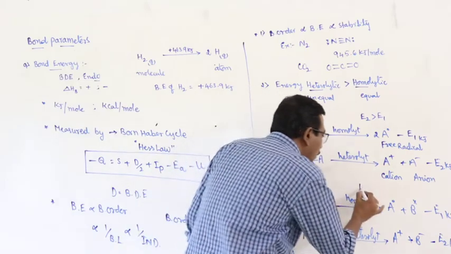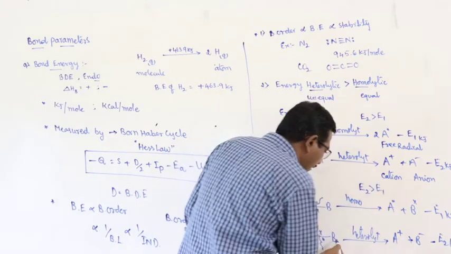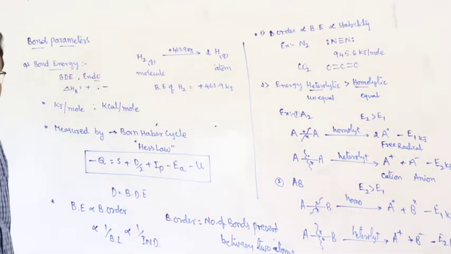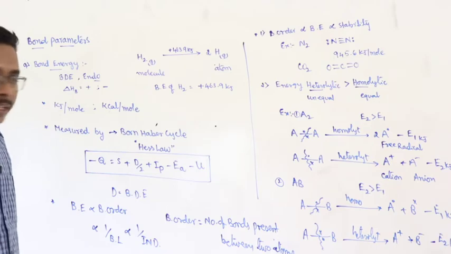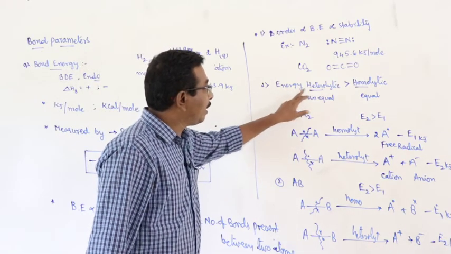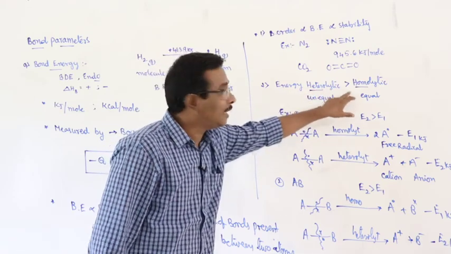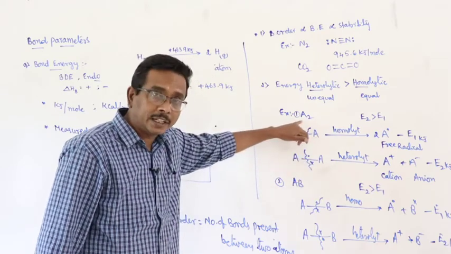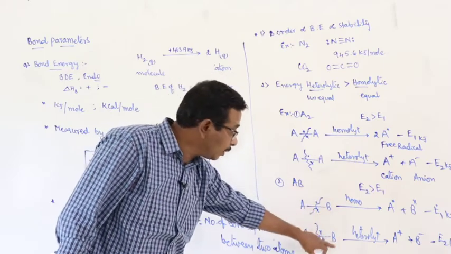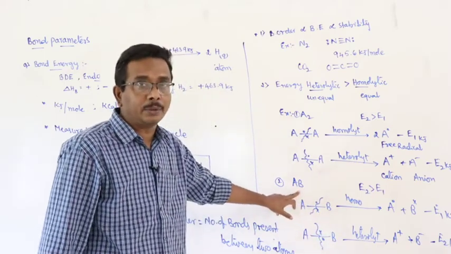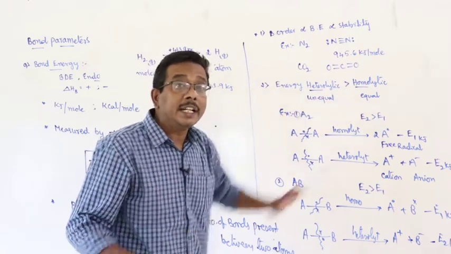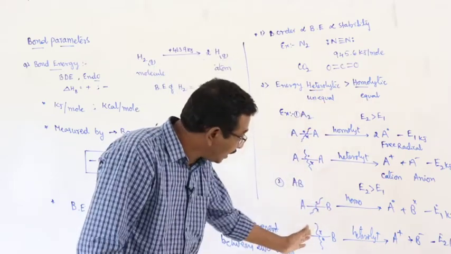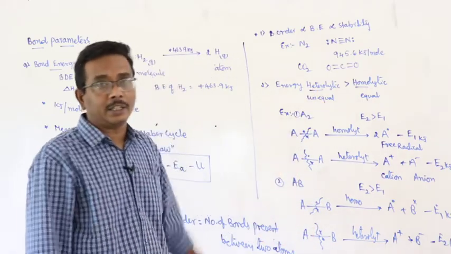In this case also, the energy required for the heterolytic cleavage is greater than that of homolytic cleavage. E2 is greater than E1. What is the statement? Energy required for the heterolytic cleavage is greater than that of homolytic cleavage. This is about the homolytic and heterolytic cleavages in homodiatomic molecules and in heterodiatomic molecules. Homolytic means equal sharing of the electron pair between the two bonded atoms. Heterolytic means unequal sharing of the electron pair between the two bonded atoms.